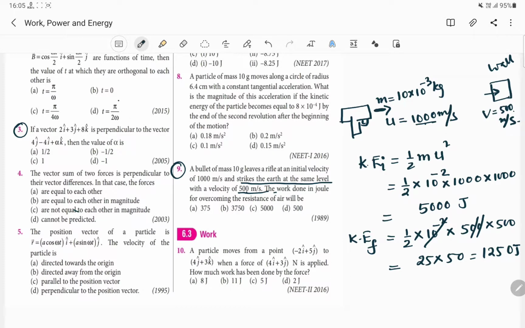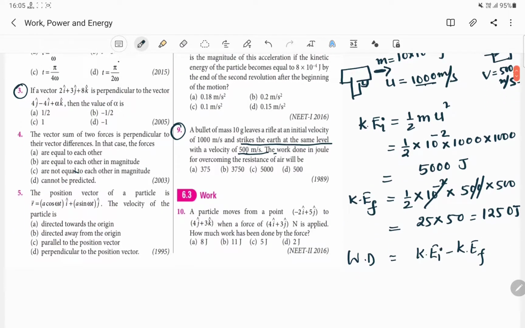And what about the work done to overcome? We know that the work done to overcome this frictional force produced by air will be equal to kinetic energy final, or simply you just understand like this: work done will be equal to, very simple, kinetic energy initial minus kinetic energy final. I just change the order.